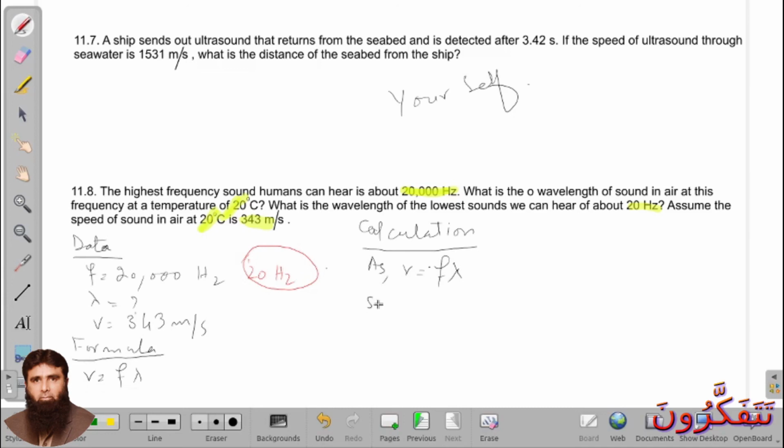We have to find the value of lambda, so lambda is equal to 343 divided by 20,000.